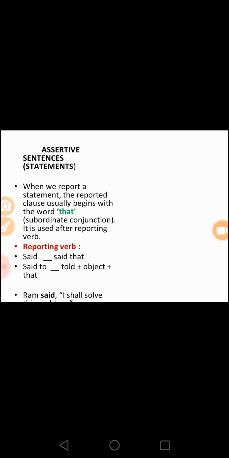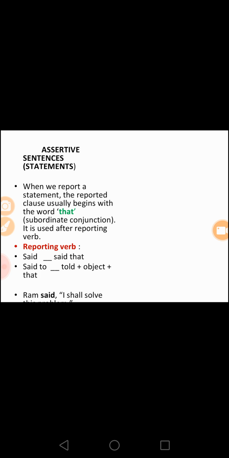Assertive sentences. Now I teach about assertive sentences, how they change into reported speech. When we report a statement, the reported clause usually begins with the word that. It is used after the reporting verb. The reporting verb changes as follows.